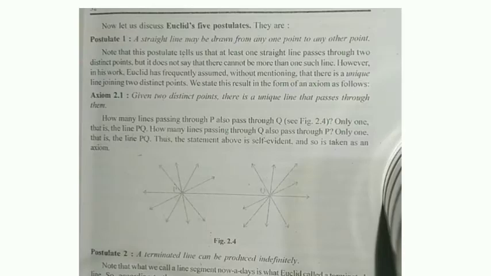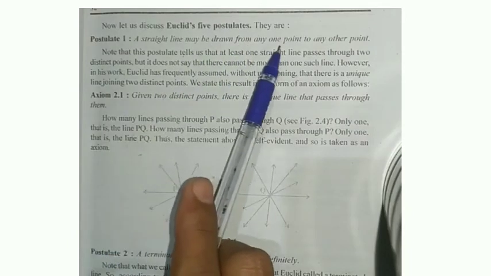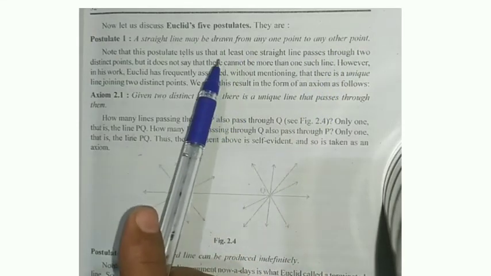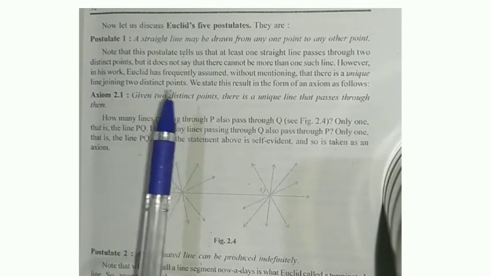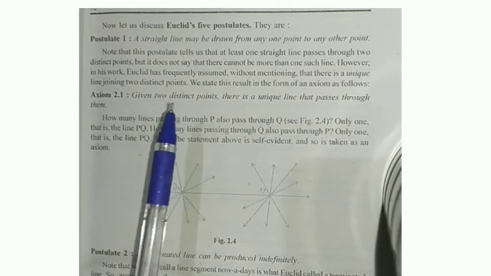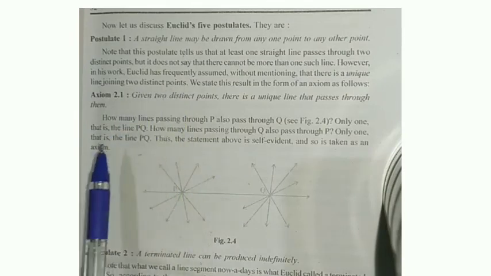The next concept is about Euclid's 5 postulates. Here postulates are given for geometry purposes, which will prove some definitions. Postulate 1: a straight line may be drawn from any one point to any other point. Whenever you start drawing a straight line, it will start from one point up to another point. Then only we can say it is a line. So a line is always in between 2 points.